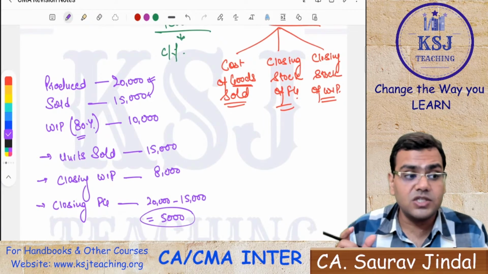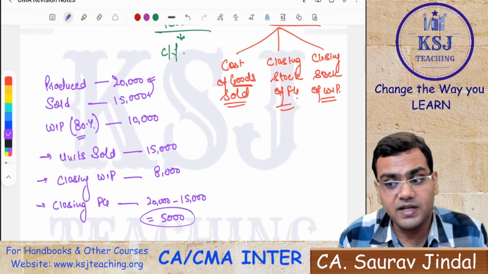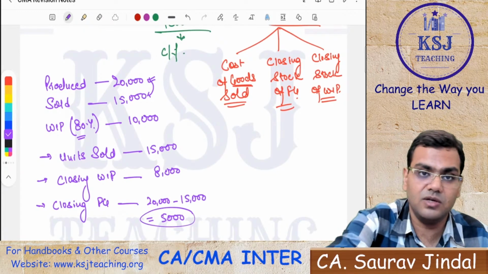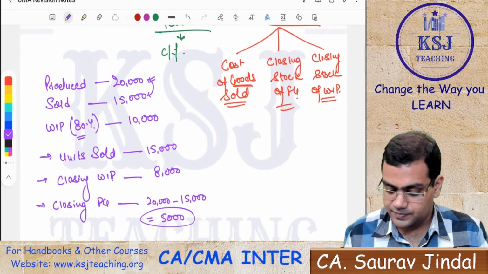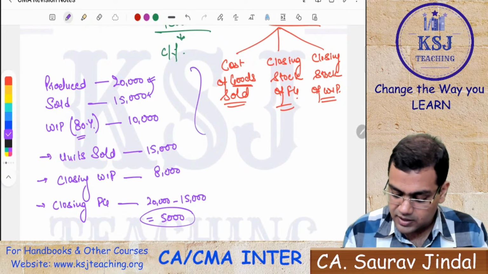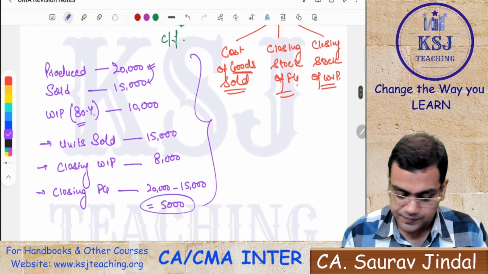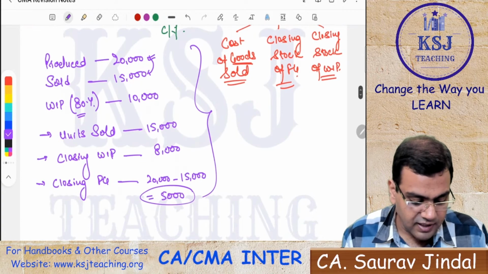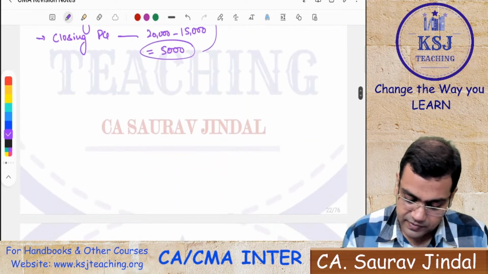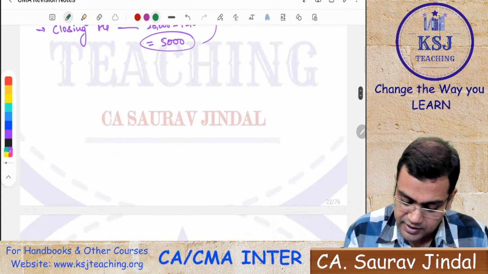So your closing FG will be 5,000, that is, total produced is 20,000. Out of that you have sold 15,000. So what is left with you is 5,000 only. So this is how the units are to be calculated. And what will be the journal entry related to this? Let's write down the journal entry related to this.